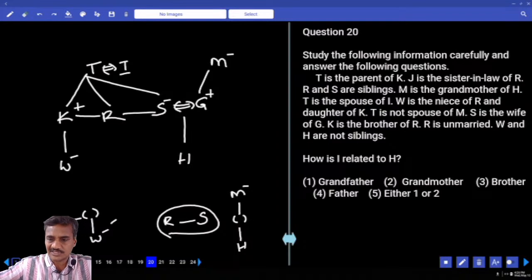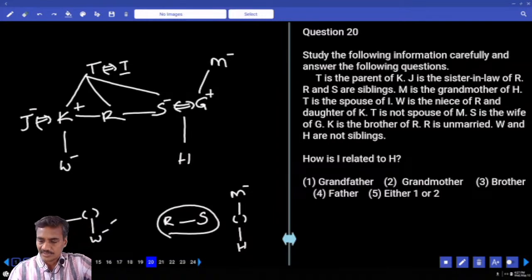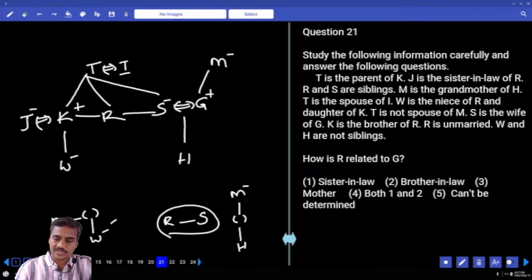Any other information that is left for sister-in-law? J is the sister-in-law of R. R's brother's wife, that is J and K are married. Clear? Then how is I related to H? The gender of I is not known. I can be either the grandfather or grandmother. Hence the choice is either one or two.